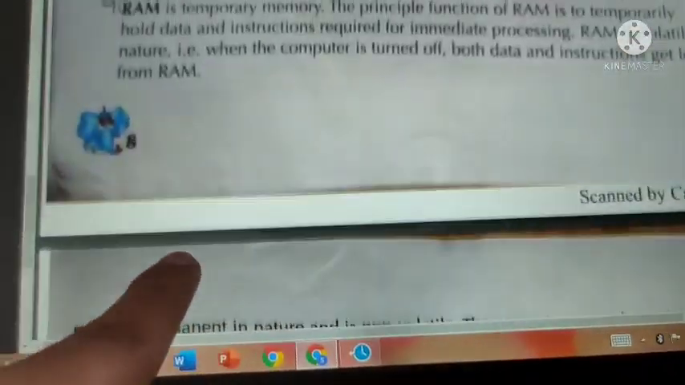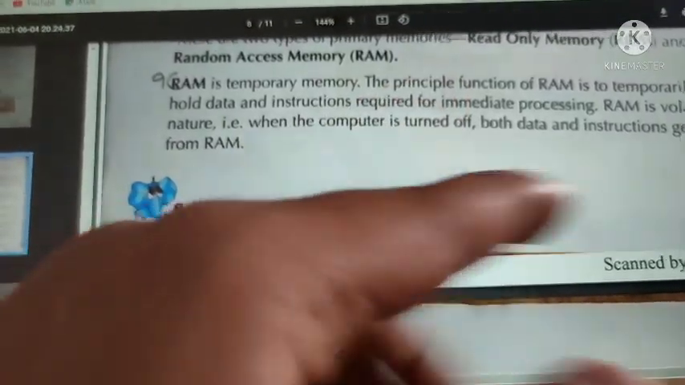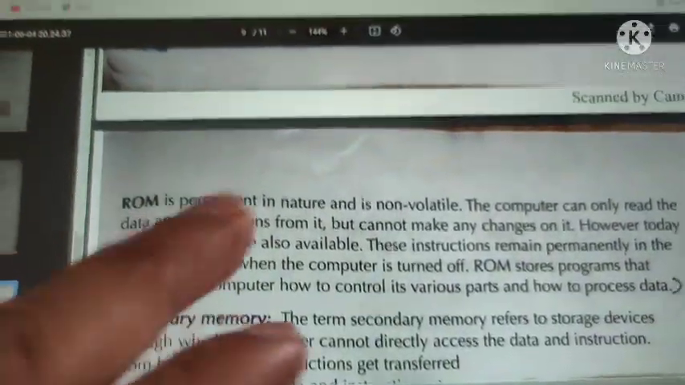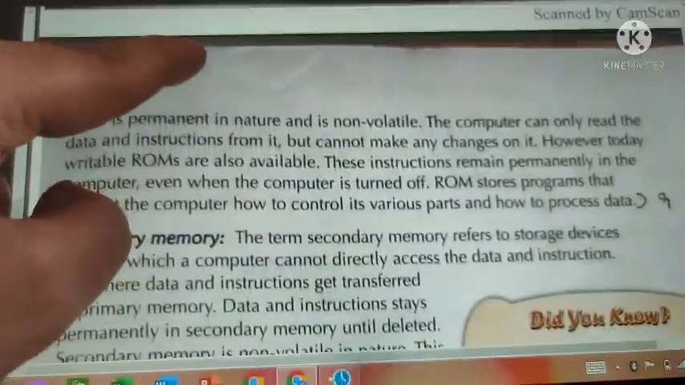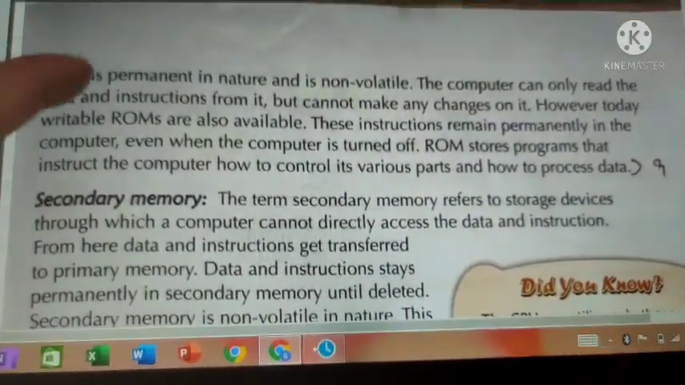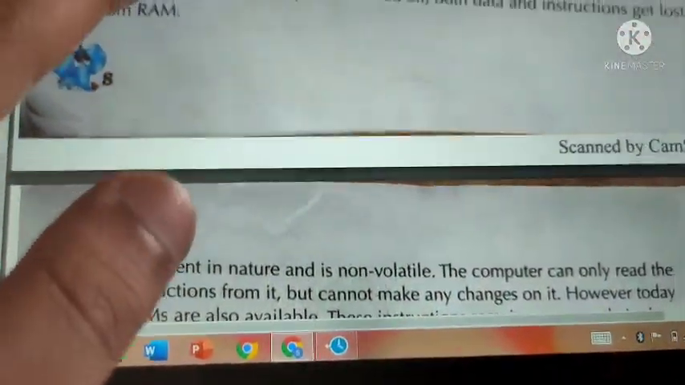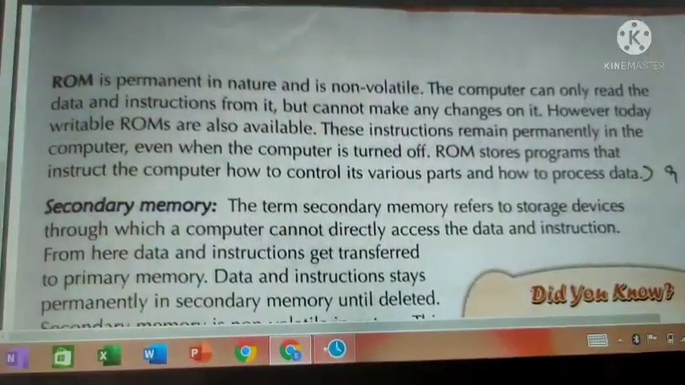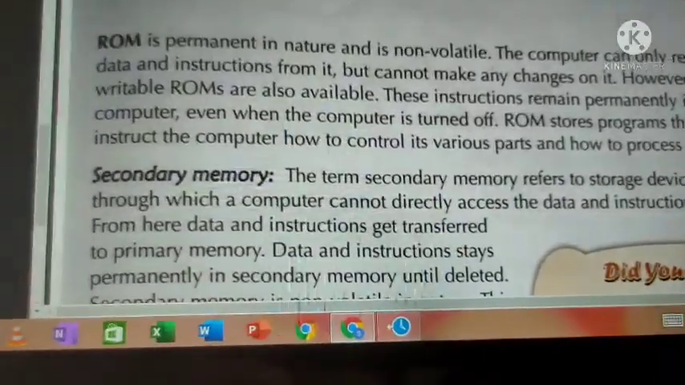But in RAM, the data is stored temporarily. Once it is switched off, it is erased. But in ROM, it is permanently stored. Both are primary memory. These things you should be very clear about. Don't think ROM is a secondary memory. It is a primary memory, but in RAM it is temporarily stored, and in ROM it is permanently stored. That is the difference.